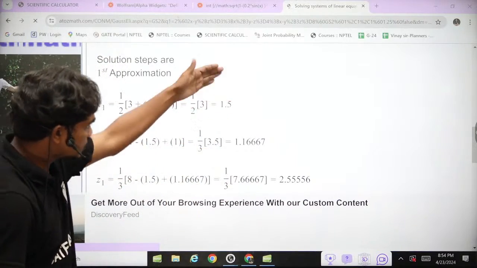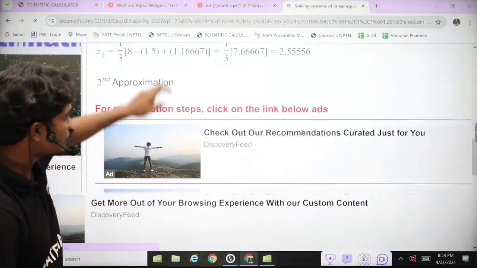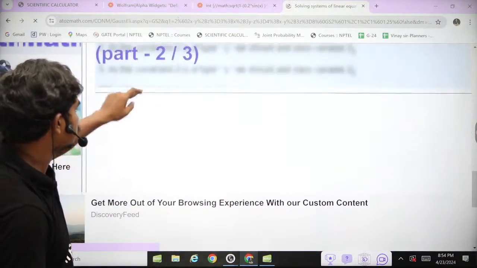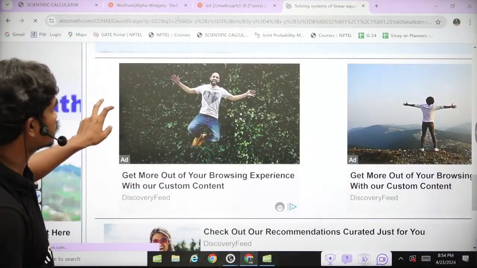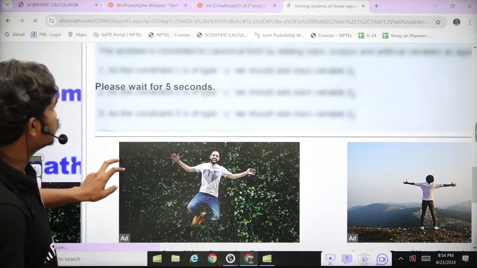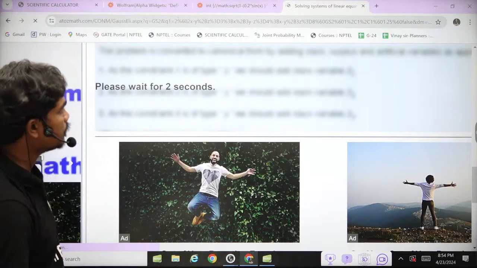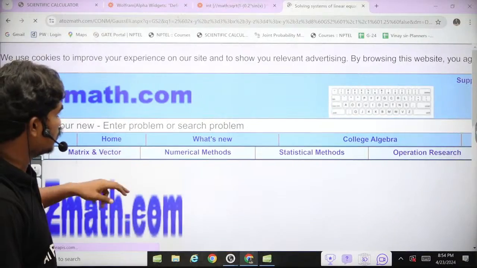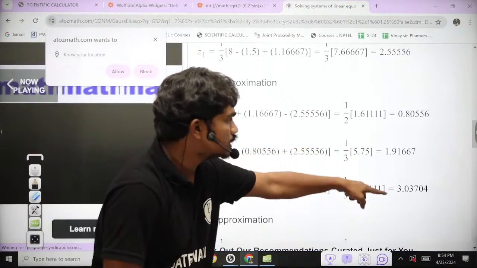Now, if you use these values of x1, y1 and z1 and perform the second iteration, you would get the next solutions. Click on the link below to display the next step solutions. Please wait for 8 seconds. 5, 4, 3, 2, 1. It's generating step by step, I guess. A lot of ads nowadays, of course. So you'll see the x2, y2, z2 values will be this.